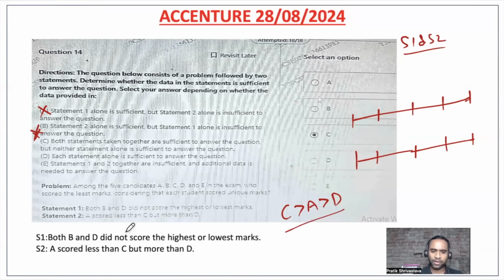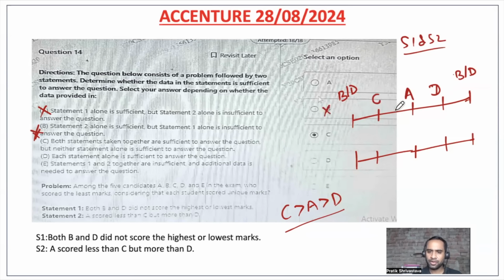They have also told that B or D is not scoring the highest or lowest marks. So it is very, very clear. B cannot sit here, D cannot sit here, B cannot sit here, D cannot sit here. Okay. So now one possibility I will be having here is D, A, and C. Okay. So this is ruled out.